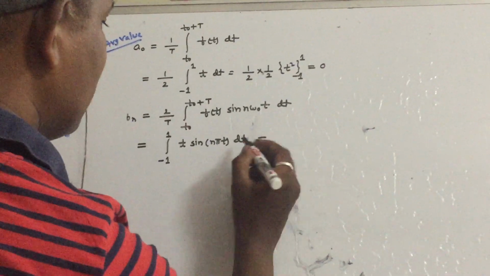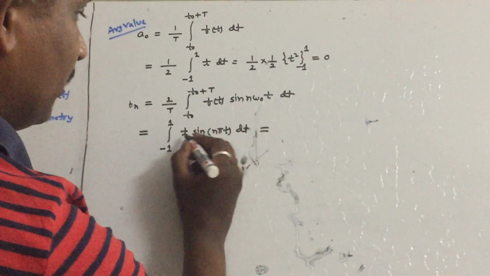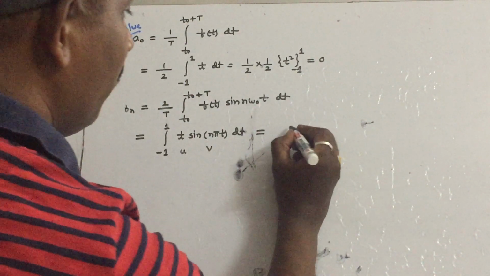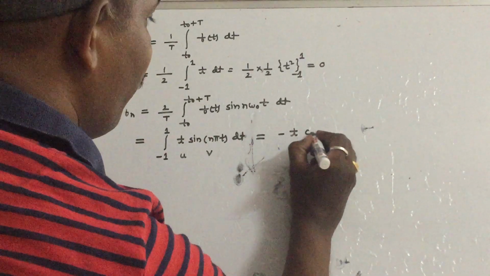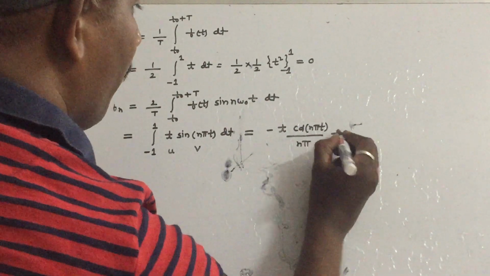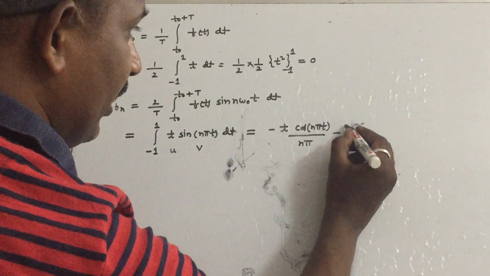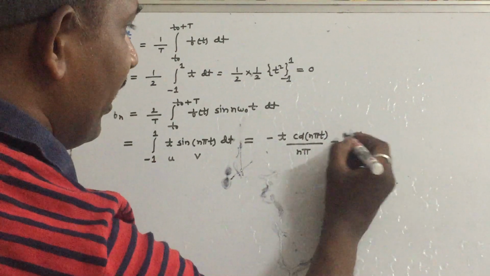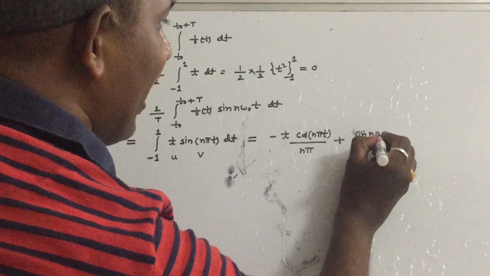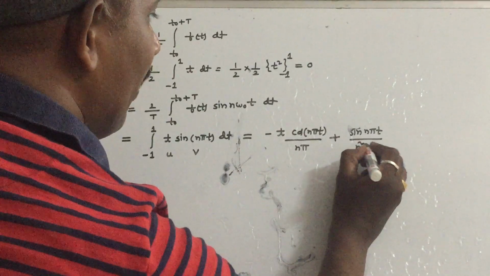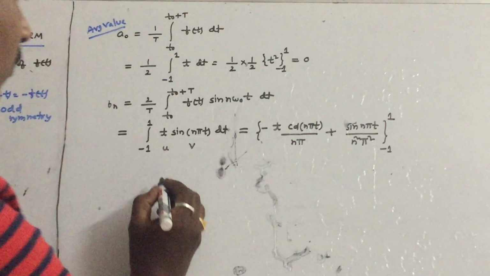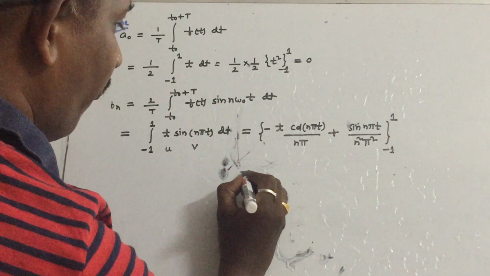Let us expand these terms and integrate t into sin(nπt). Apply the UV rule for this problem: first function into the integration of the second function, cos(nπt)/(nπ), with a minus sign, minus the differentiation of t, which is 1, into the integration, which is minus into minus plus cos(nπt)/(nπ), and if you integrate again, it comes as sin(nπt)/(n²π²). Substitute the limits -1 to 1. So you can clearly find the answer.